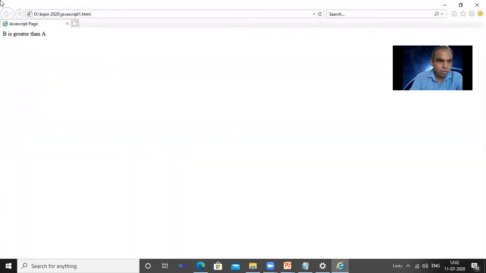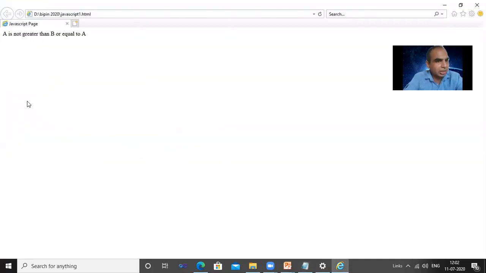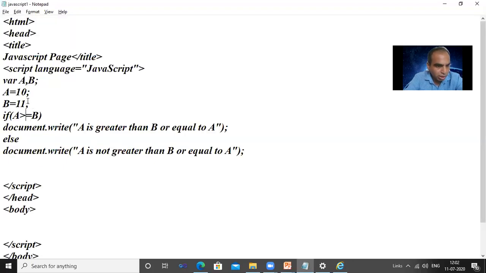Save. Refresh. See now, A is greater than or equal to B because both values are 10. But if one of the values is different, we get the other output: A is not greater than or equal to B. Got it? Clear about that?